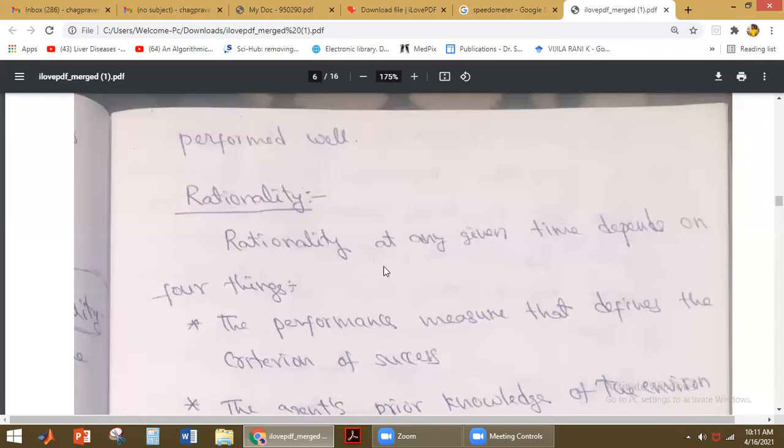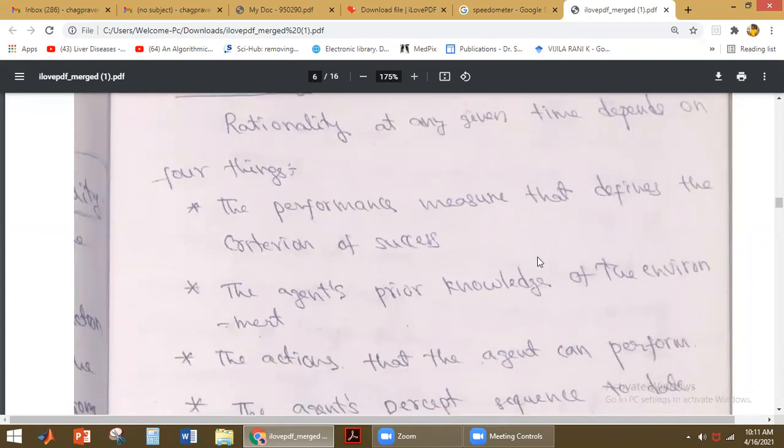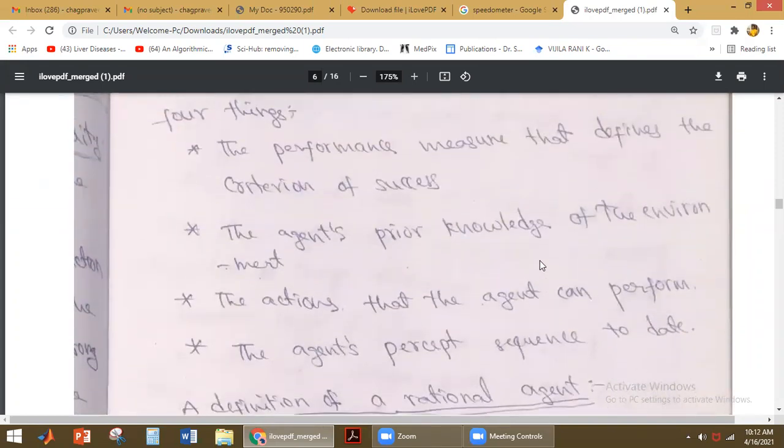Similarly, what is rationality? The rationality at any time depends on four things. The first one is the performance measure that defines the criteria of success. By performance measure only, we tell whether the agent is performing well or not, yes or no. The second one is the agent's prior knowledge of the environment. Whenever the agent is brought to the environment, it should have some prior knowledge about the environment.